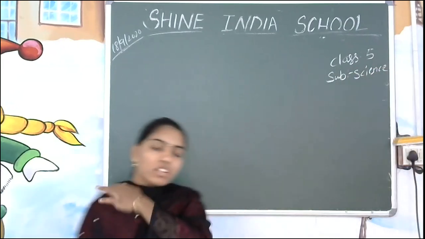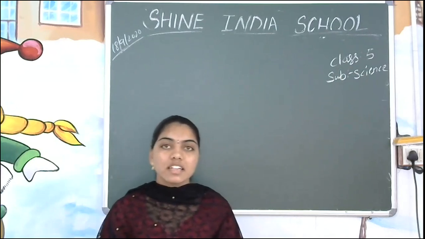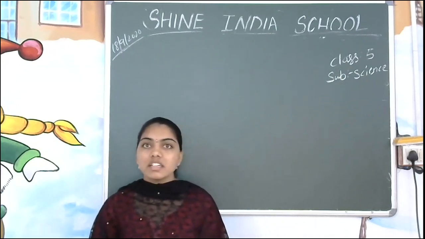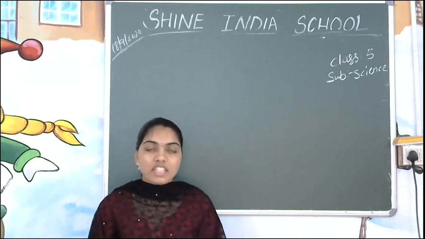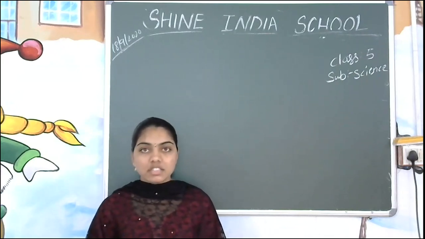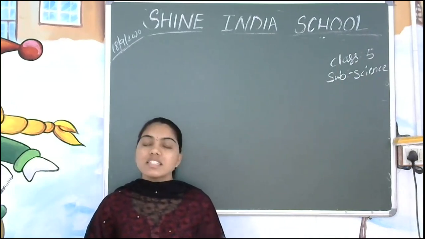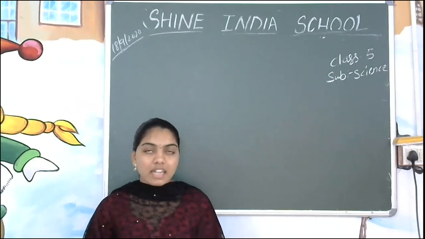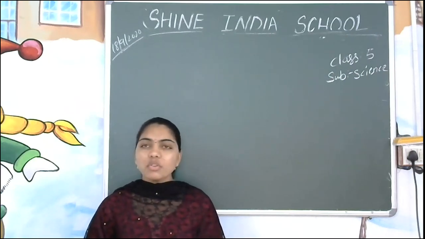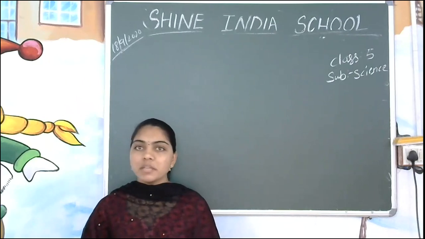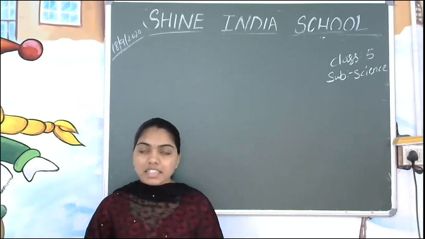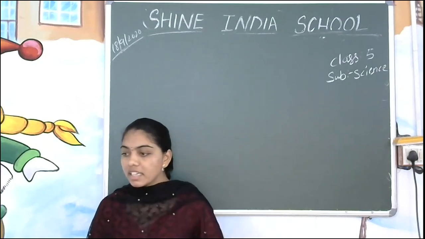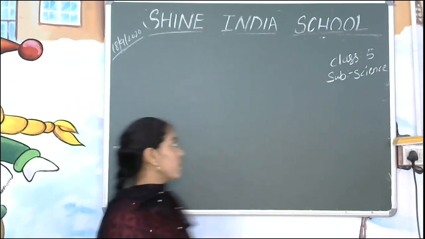Okay, what we have learned in the previous class, we have discussed something about animals and how the animals look at the surroundings with the help of sense organs. So we have learned in the previous class about the super sense organs of animals like a cat, a dog, rat, tiger, crocodile, every animal is having some super sense, right? Today we are going to know about adaptations, habitat and adaptations.